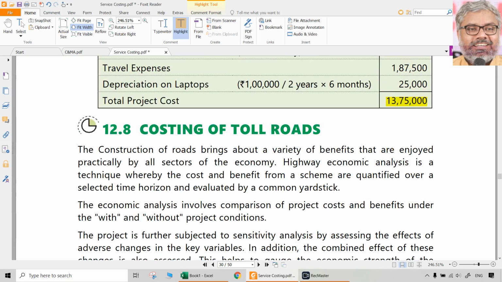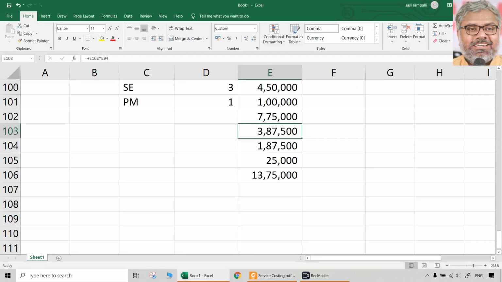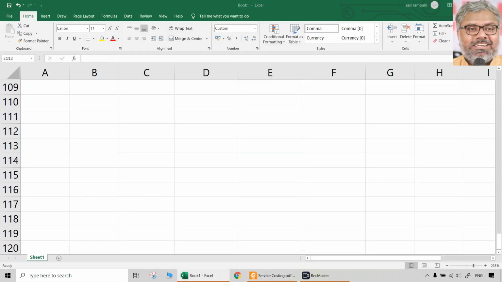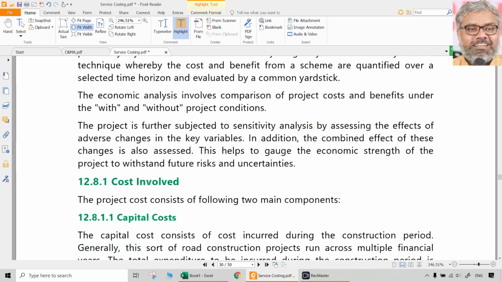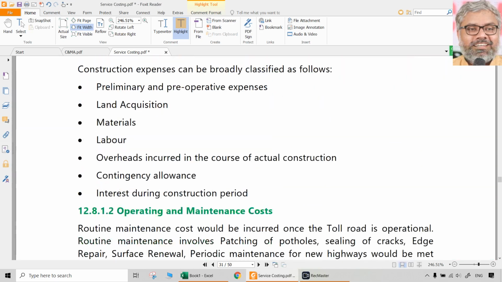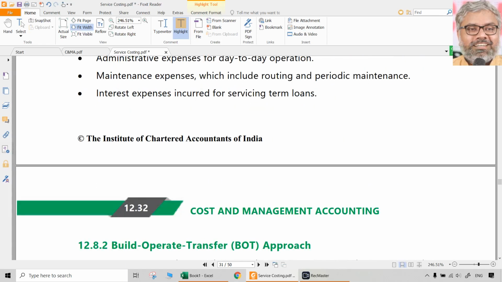That's all. That's what is project cost sheet. Nothing different from job costing. Only thing is the industry is different. Here we are talking about big things like software and all that. Only names. Concept is always same.